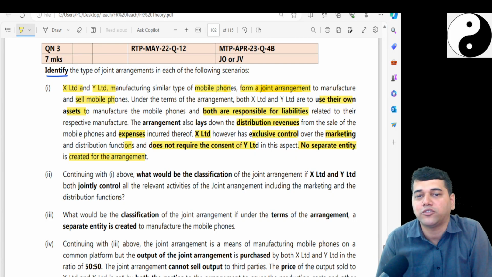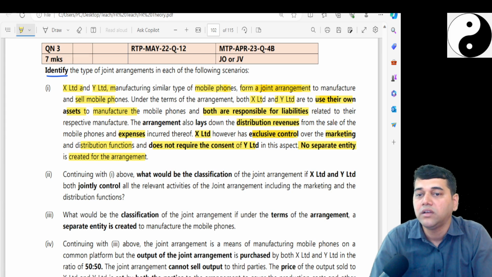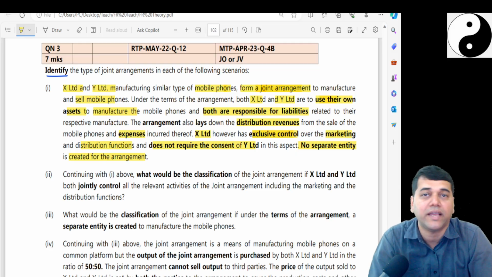How should this manufacture happen? X and Y Limited use their own assets to manufacture the mobile phone, and both are responsible for liability related to their mobile phone. The arrangement lays down the distribution of the revenue, and the exclusive control over marketing and distribution functions does not require consent of Y. That means entire marketing is taken over by X.